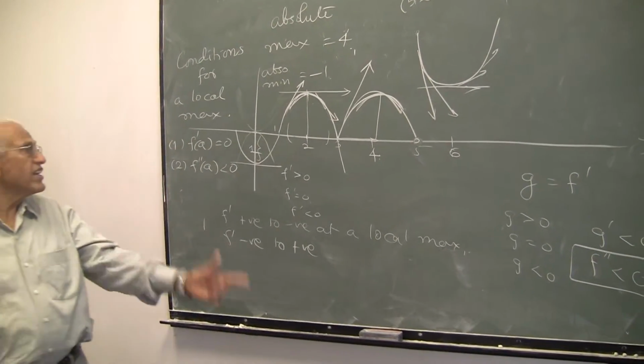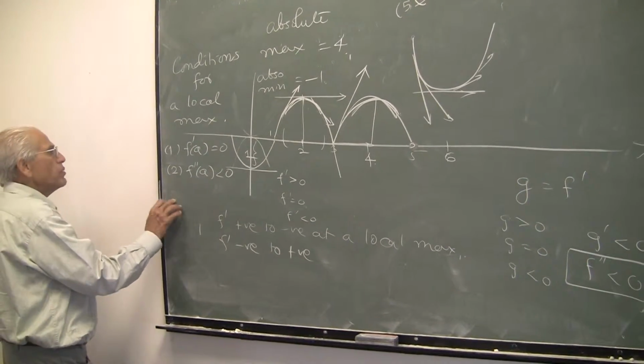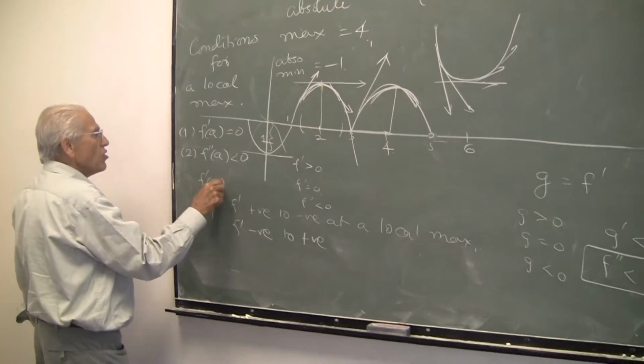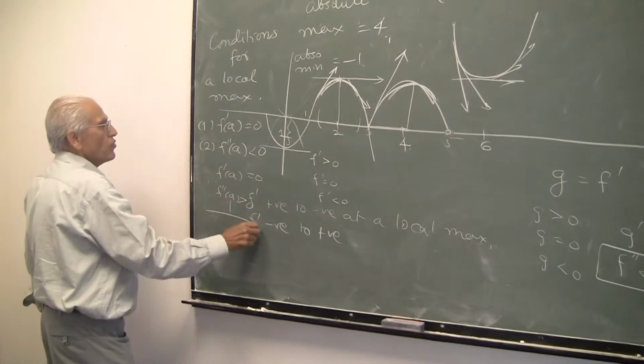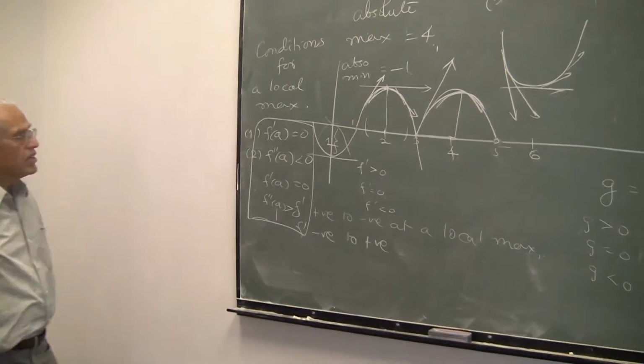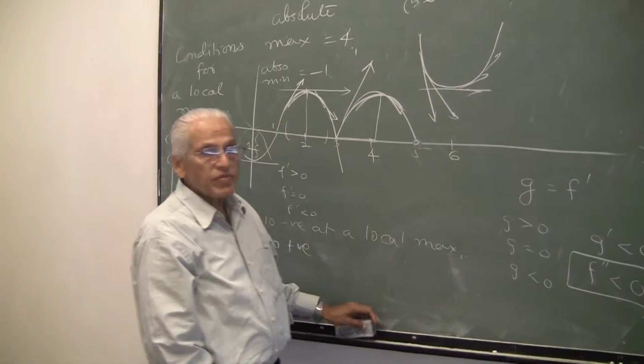A similar criterion for a minimum, you can very well guess what it is. For a minimum, f prime at a should be 0 and f double prime should be positive. So we will use these criteria to establish the values of maximum and minimum for a given function.